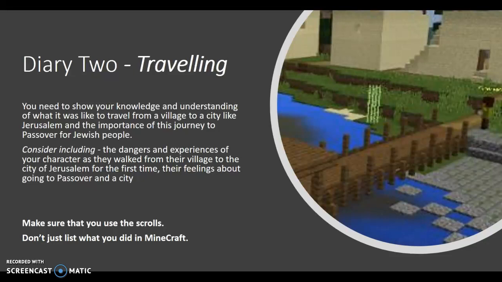This is one of the most important festivals for Jewish people. How are they feeling about that, and how are they feeling about going to Jerusalem for the first time? And again, don't just list what you do in your Minecraft world, because that isn't creative writing. That is just being able to list facts. So that's pure knowledge. There's no understanding being shown in that.